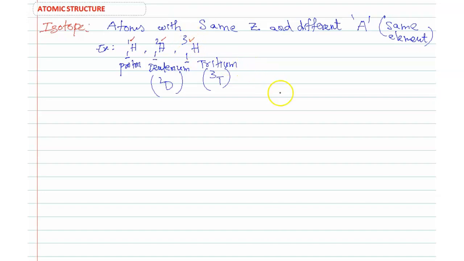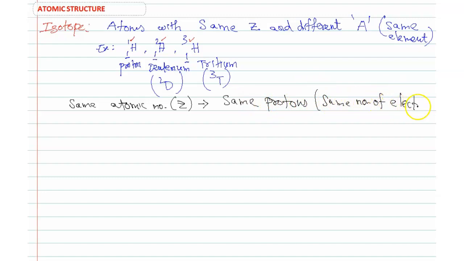Due to the same atomic number Z, the number of protons is the same, so the number of electrons is the same. If the number of electrons is the same, they have the same chemical properties.